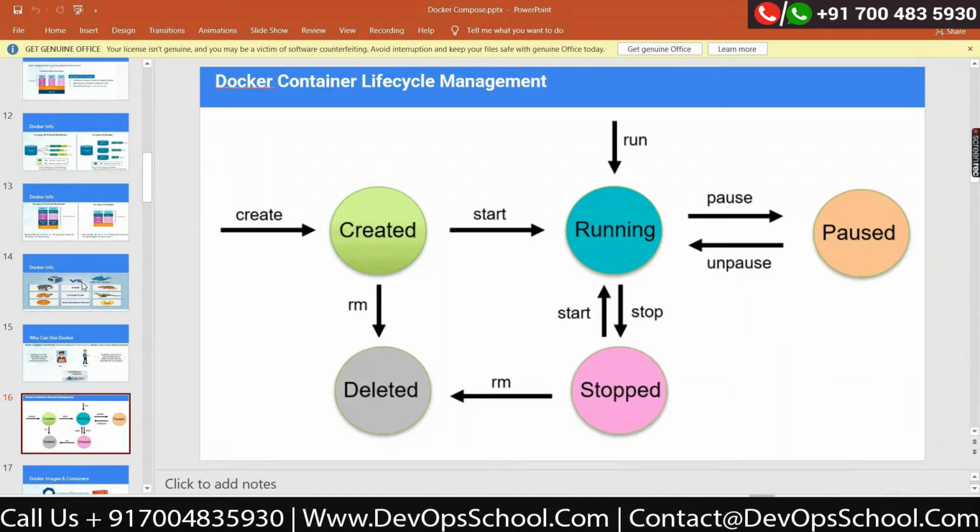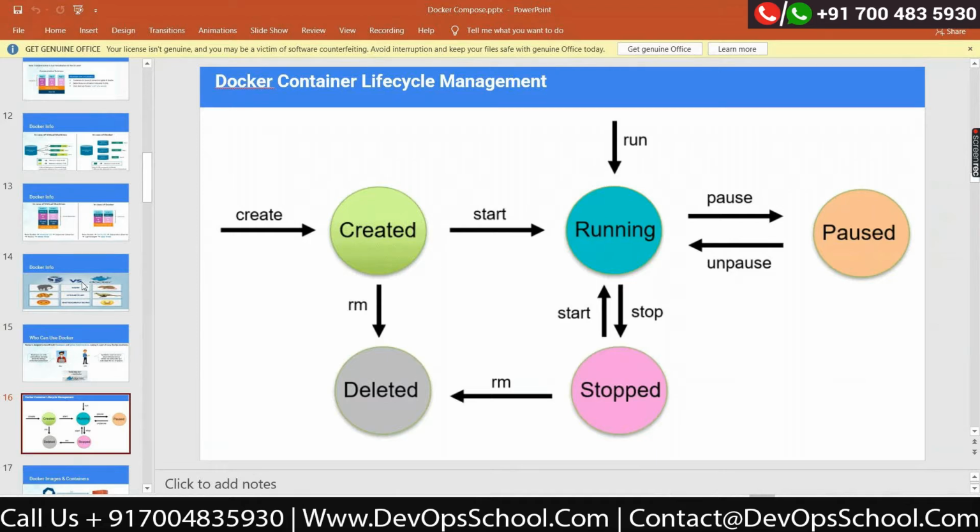Container lifecycle. What is container lifecycle exactly? Let's say you want to start a container. You need to run the docker run command and your container will be started, going into running mode. You cannot delete a running container. You need to stop that container first, and once it is stopped, you can start it again.